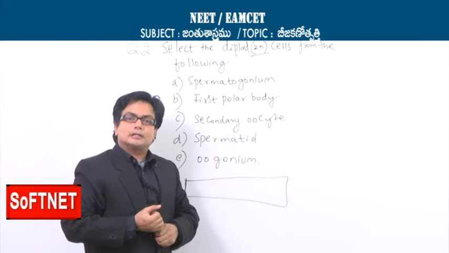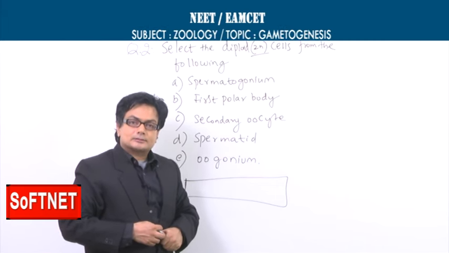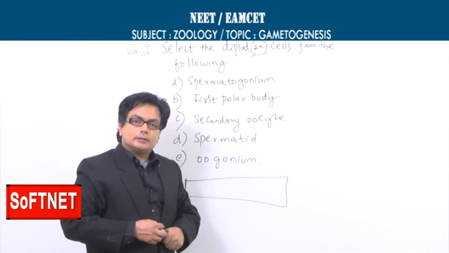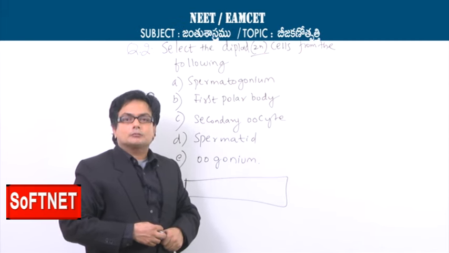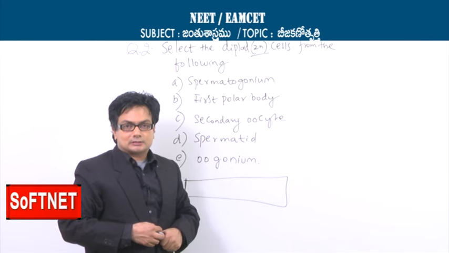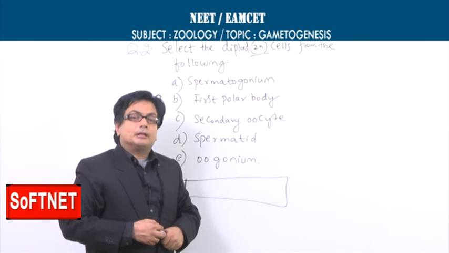The second question is about select from the given list the diploid cells. It is important for us to understand that the moment the cell begins the meiosis 1, the diploid cells will be changing into the haploid cells. For instance, the primary spermatocyte, if it does the meiosis 1, it will become the haploid secondary spermatocytes.